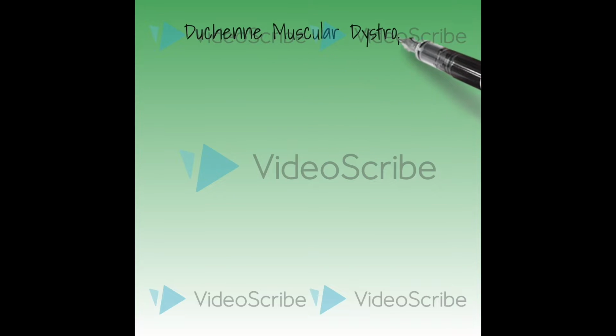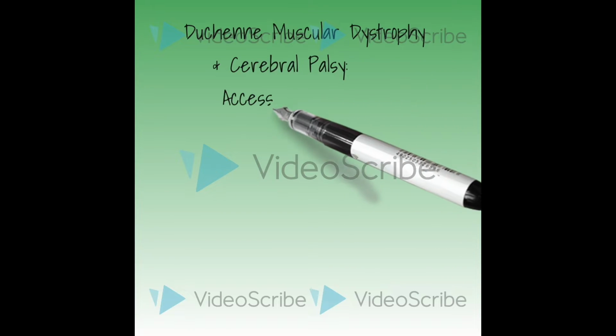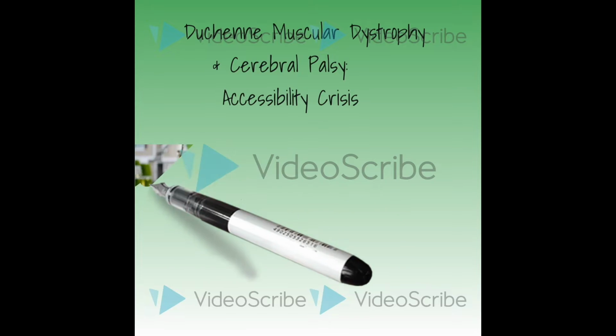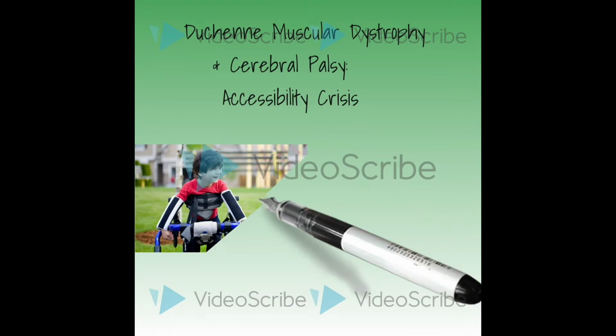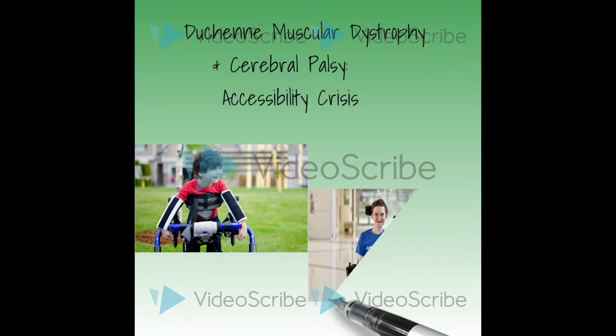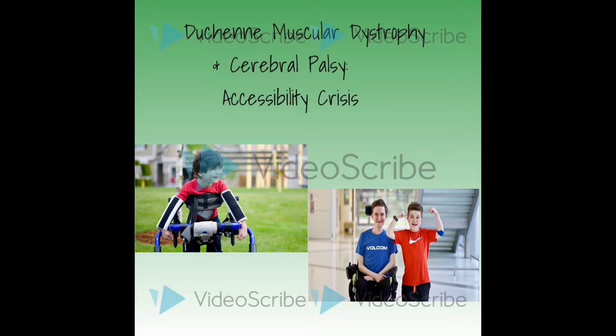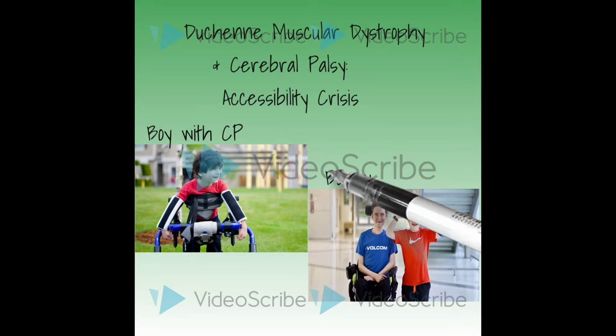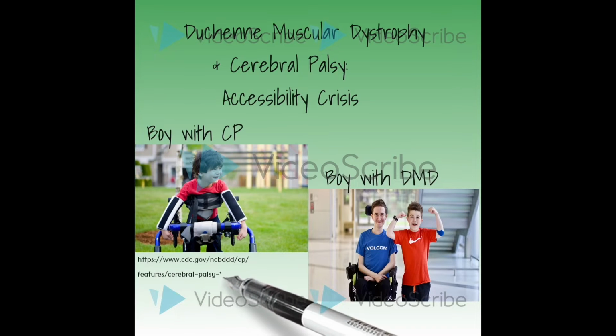Hi everyone, in this video we are going to compare two different diseases, Duchenne muscular dystrophy and cerebral palsy. We will tell you what each disease is, how it comes about, and how it affects an individual's life. In addition, we will be comparing them, contrasting them, and talking about how people with both of these diseases have accessibility crises in the world.